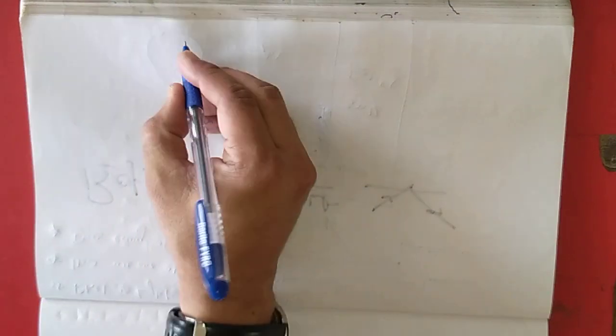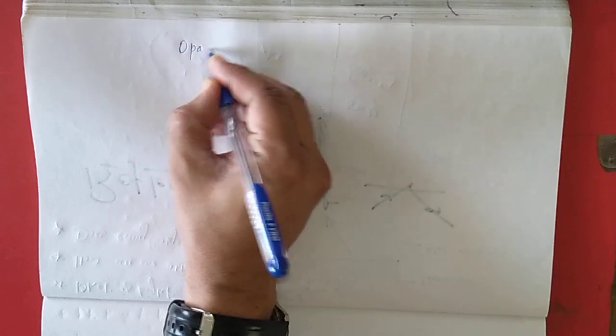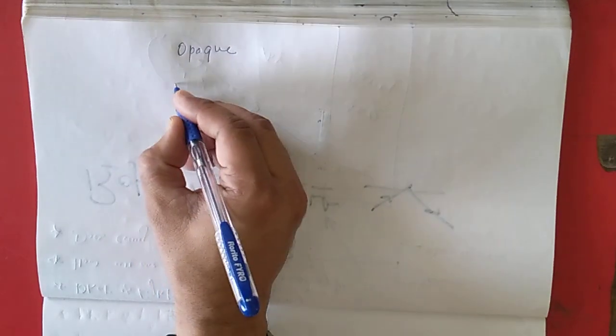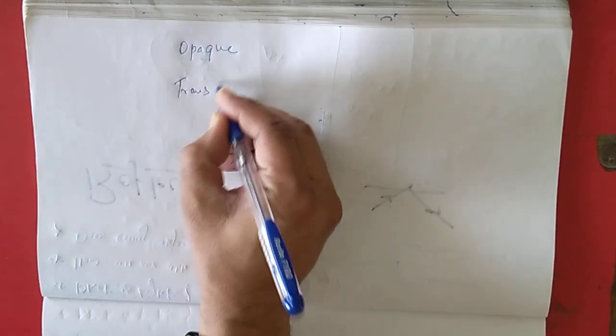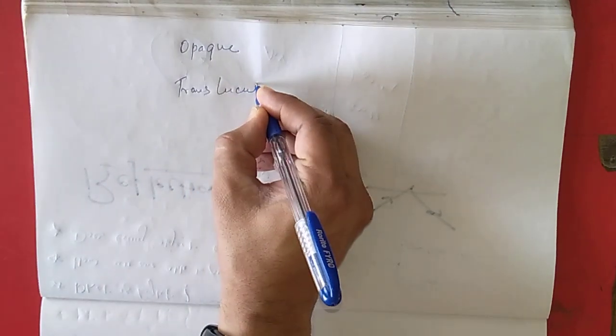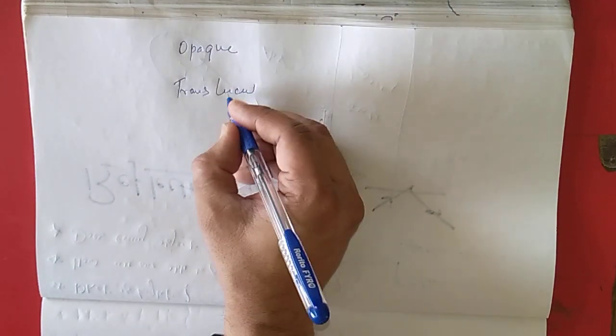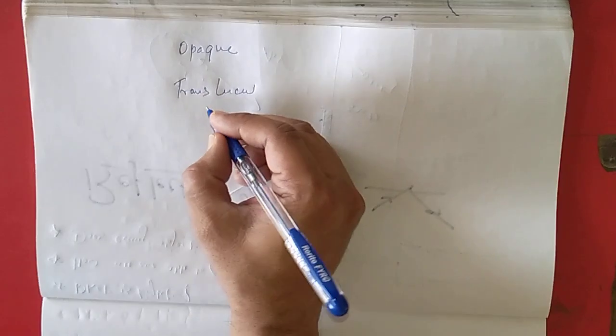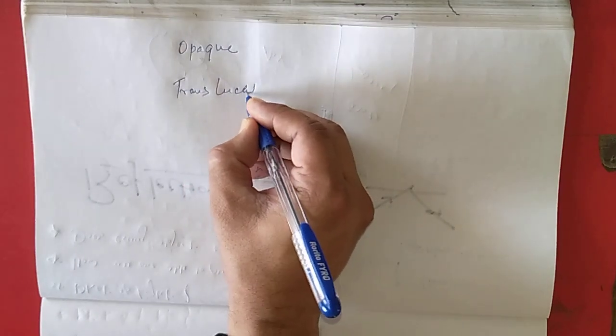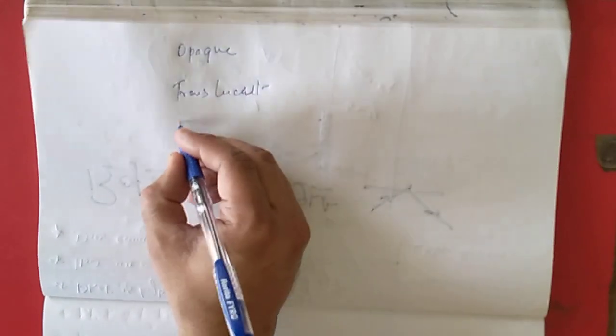Okay, so this can be explained by using three important terms, which are opaque, translucent, and transparent.